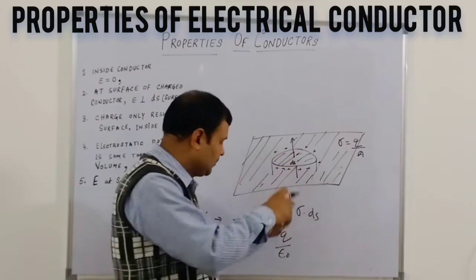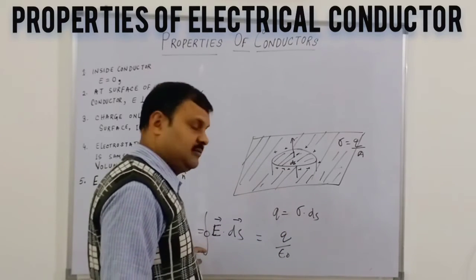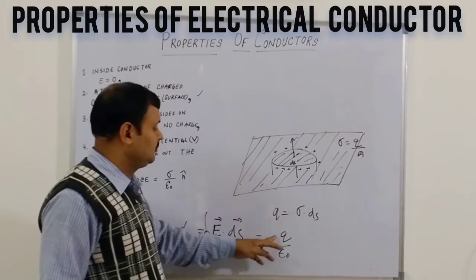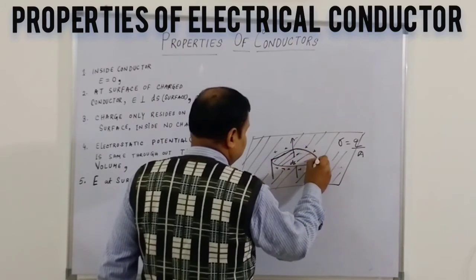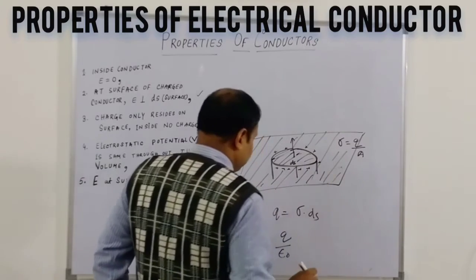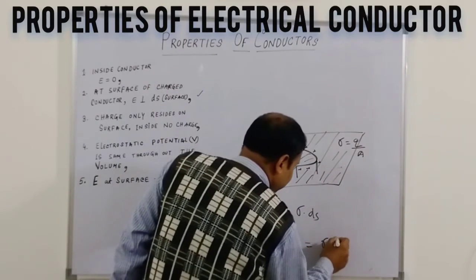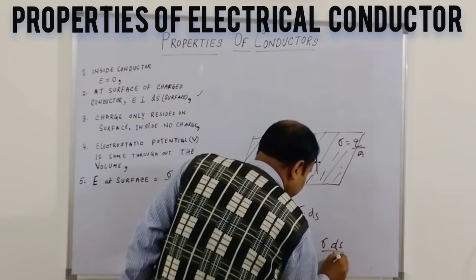We have taken this pill box as the enclosed surface, so the closed integral of E ds equals Q by epsilon naught. For this surface, Q is sigma ds, so it is sigma ds by epsilon naught.